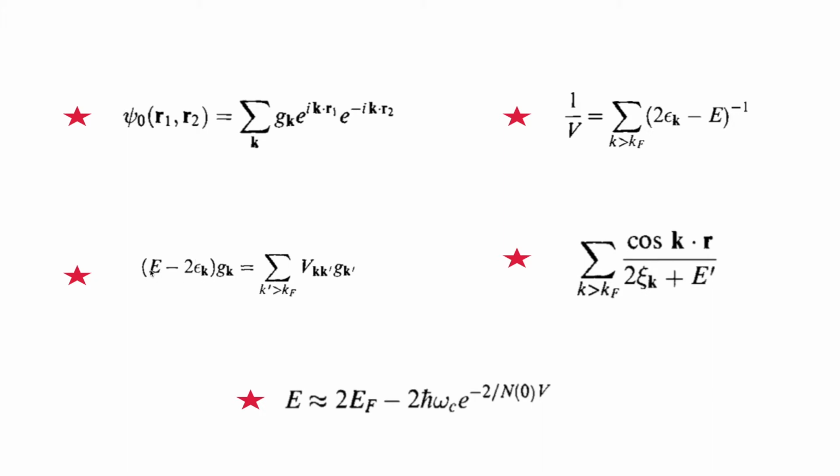So if we can show that this E is less than 2 epsilon k, that means it will become negative, right? That will in turn indicate towards a bound state. So that's all we want to do. We want to show that this E is less than 2 epsilon k.